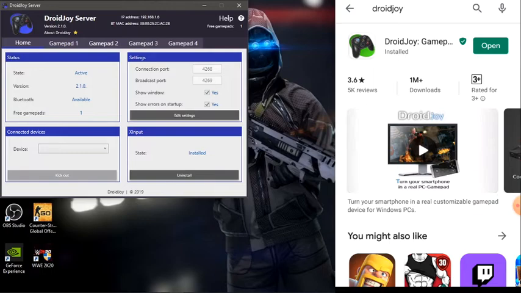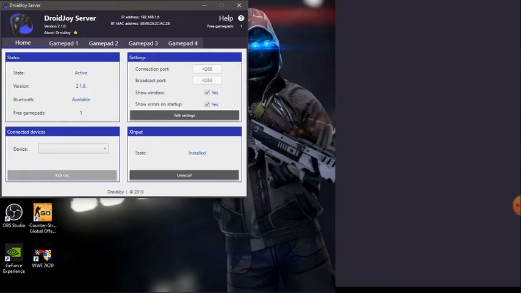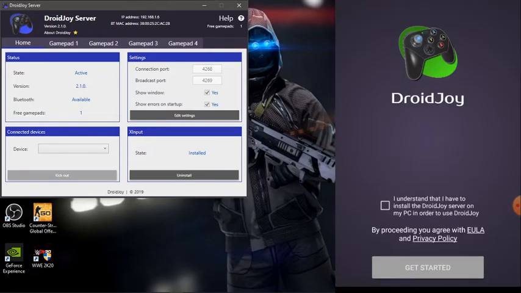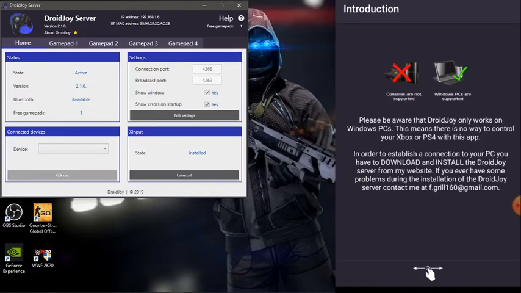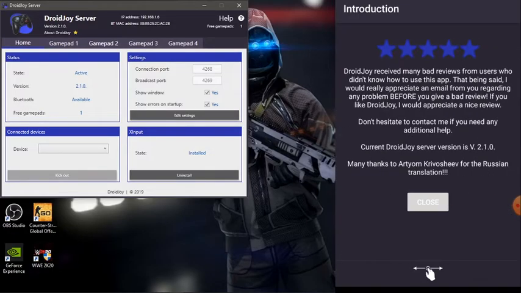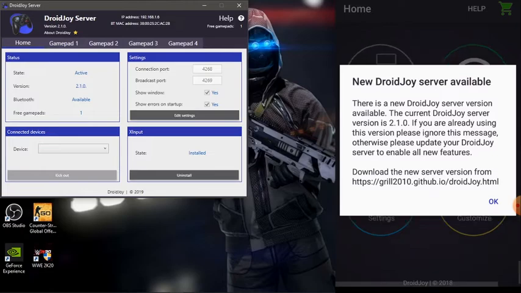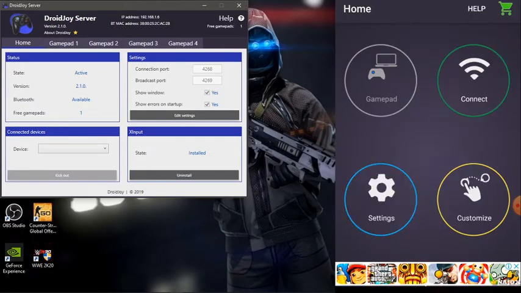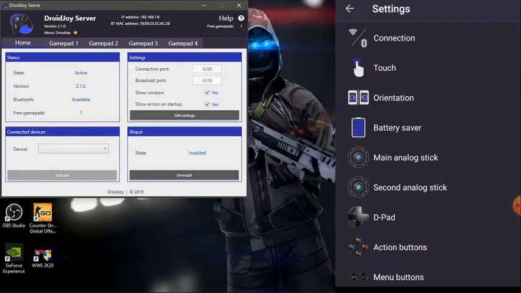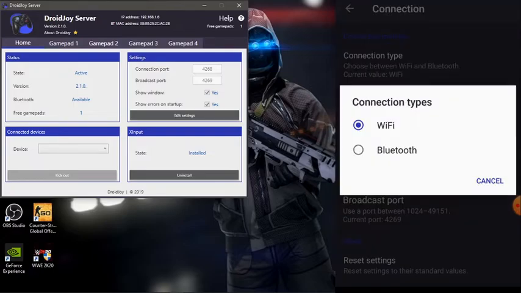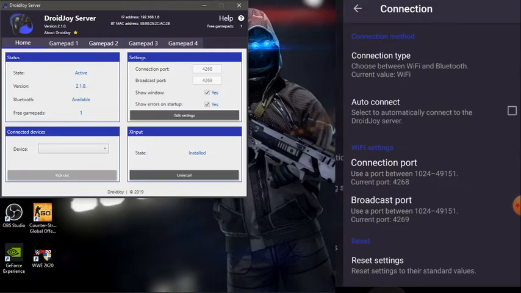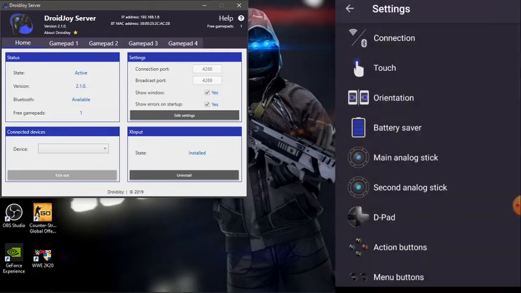After the installation, open the application. Go to Settings. Click on Connection. Click on Connection Type. Select Wi-Fi. And go to the main menu again.